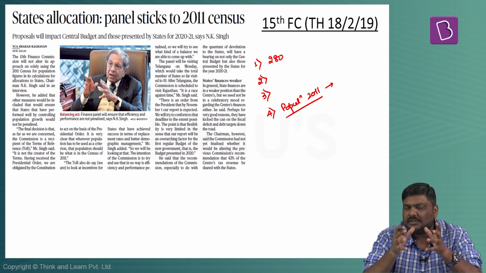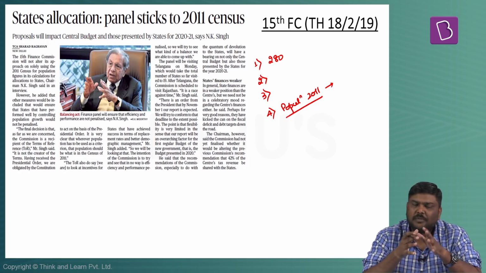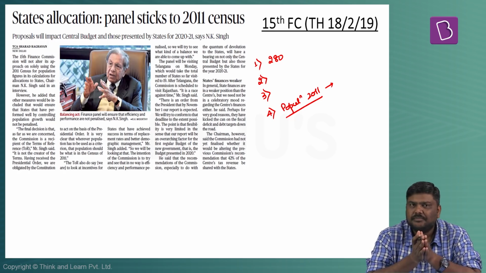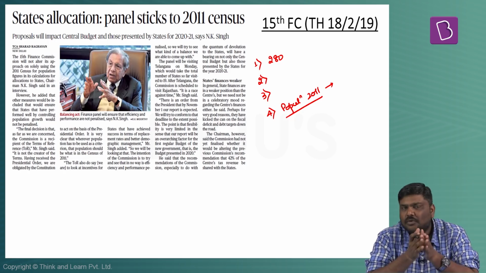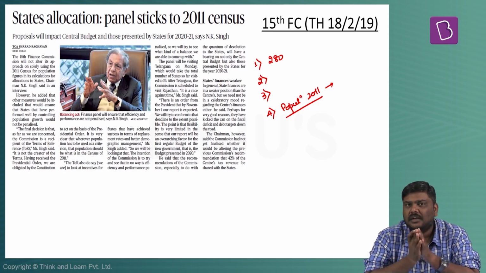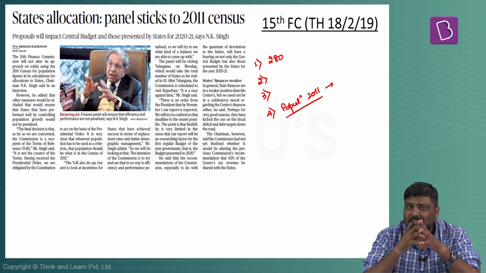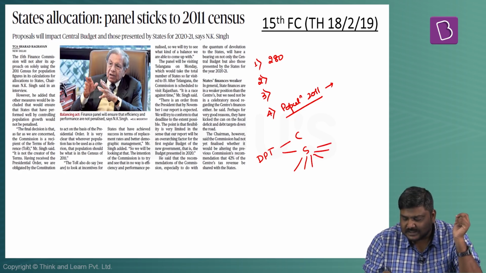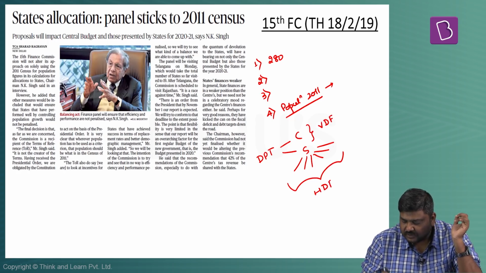Now, what is this particular term devolution that I am referring to? One of the very important functions of Finance Commission is to recommend distribution of finances between center and states and amongst the states. I'll repeat the statement. The most important function that the Finance Commission performs is to give a formula based on which the divisible pool of taxes are distributed between center and state and amongst the states. The first is called as vertical devolution formula and the second one is called as horizontal devolution formula.